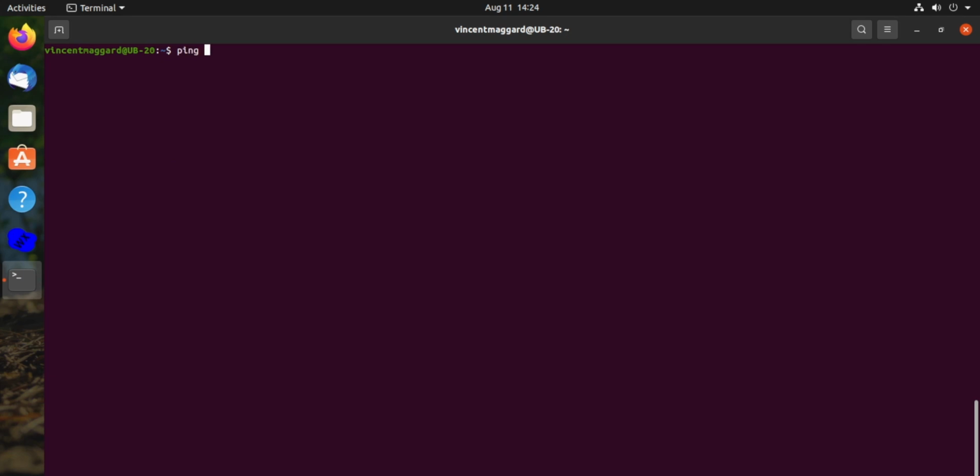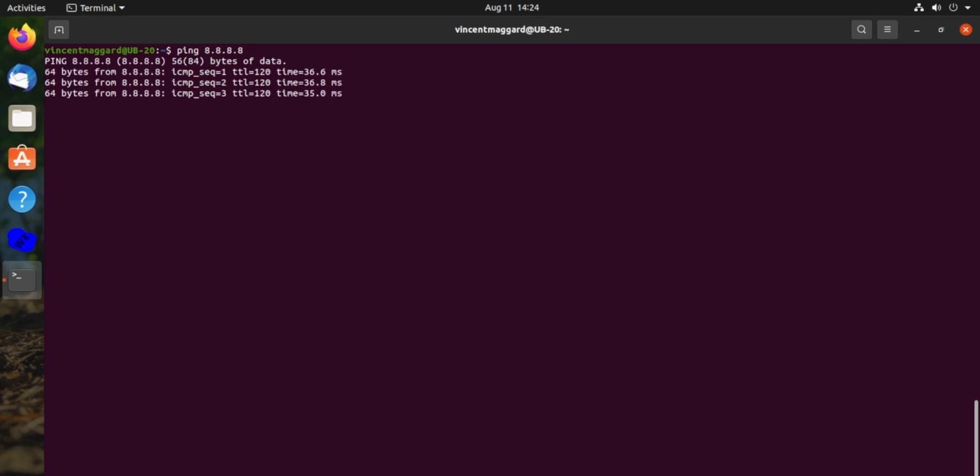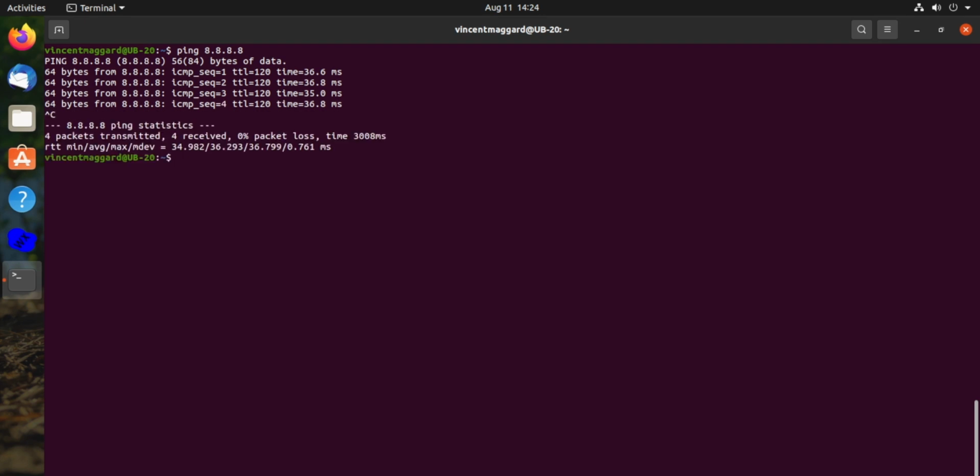So we've got ping, traceroute, etc. There's several of them. I find ping is really great. A lot of you have probably already heard of ping if you're remotely into networking. If you type ping, space, and then an IP address or a domain of anything on the internet or your network, you can go ahead and see if it's answering. And some stuff will not respond to pings, but almost everything will.